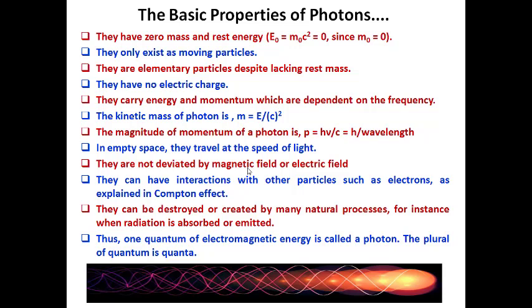Now we are going to discuss the basic properties of photons. We already said light consists of a numerous number of tiny energy packets called photons. The photon has zero mass and zero rest energy. Zero mass represents there is no rest mass, and no rest energy means the photon is always in motion. There is no chance of rest mass and rest energy. That's why we say photons always exist as moving particles.